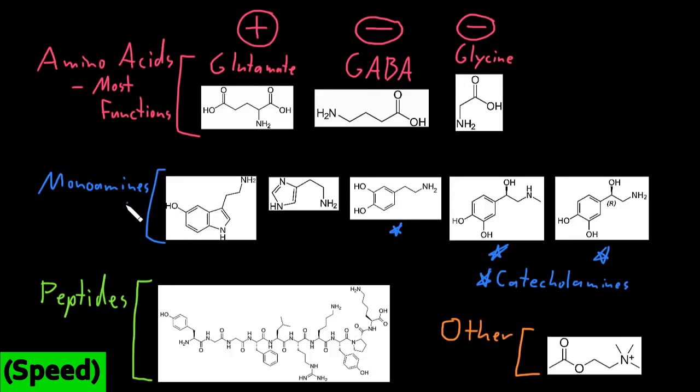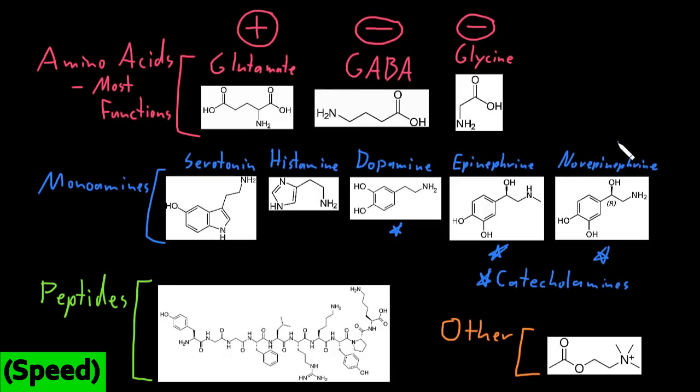There are many important monoamine neurotransmitters. I'm just going to mention these 5 that are arguably the most important. The first one here is serotonin. The next one here is histamine. The next one is called dopamine. Then this one is epinephrine. And right next to epinephrine is its close cousin, norepinephrine. So all 5 of these are monoamine neurotransmitters, but these 3, dopamine, epinephrine, and norepinephrine, are also called